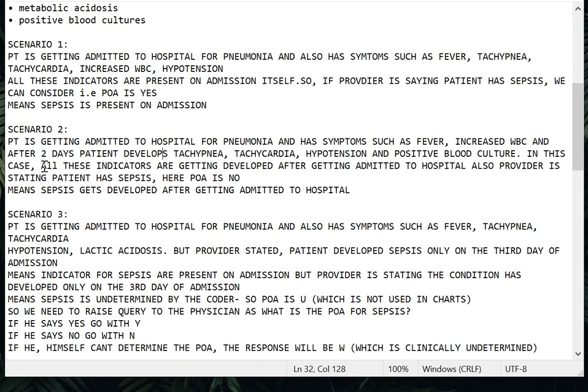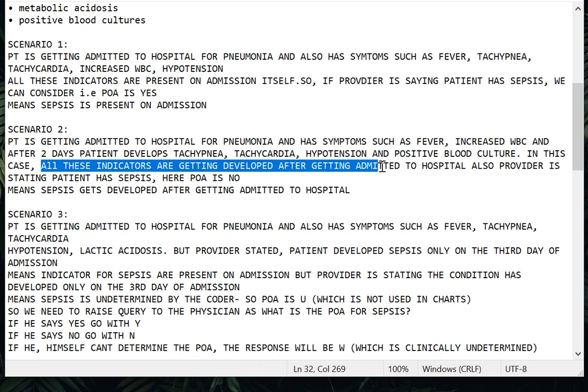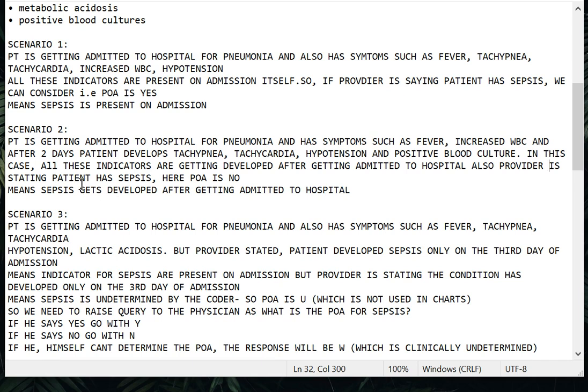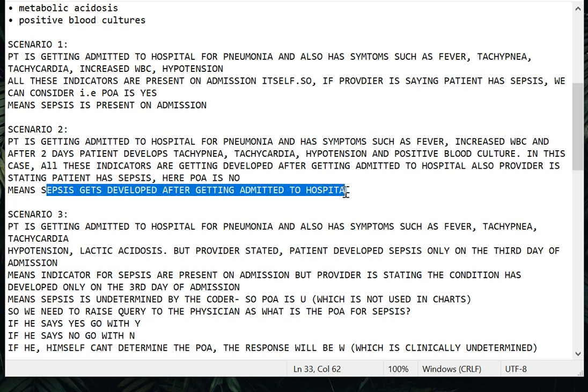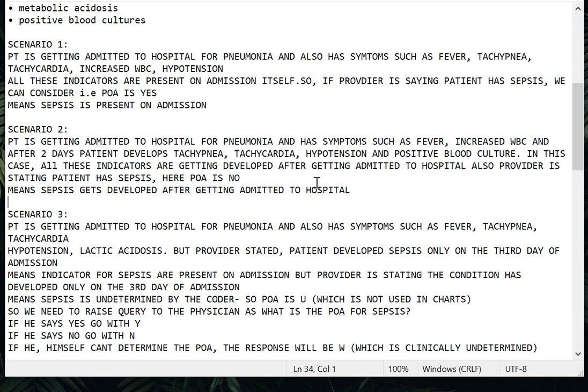In this case, what you need to know is that all these indicators are developed after getting admitted to the hospital. Also, the provider is stating the patient has sepsis. In this case, you should give the POA for the sepsis as no. It means the sepsis developed after getting admitted to the hospital. Why? Because the provider clearly states that only after 2 days of admission does this patient develop